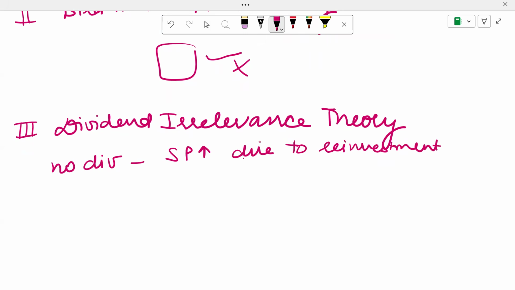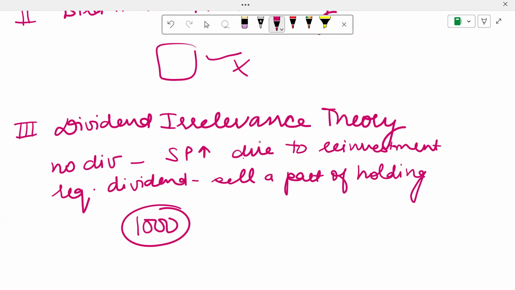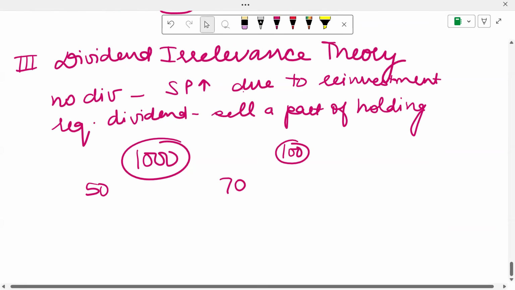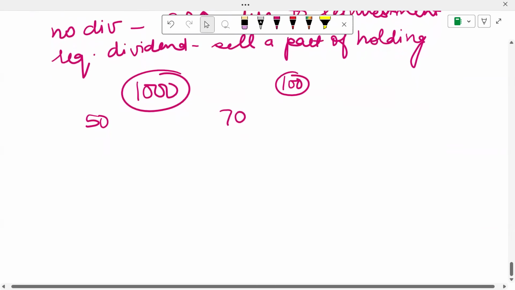If the shareholders require a dividend and the company is not paying, they can sell a part of their holding to have a homemade dividend. Homemade dividend means that the company has not actually given any dividend, but you have sold. Let's suppose I hold 1,000 shares in one company. The company is not giving a dividend. Let's suppose I bought the shares at 50 rupees and now the share price is 70 rupees. So I can probably sell 100 shares and whatever gain I have made on these shares could be a homemade dividend that I have created for myself. So these were the dividend theories.